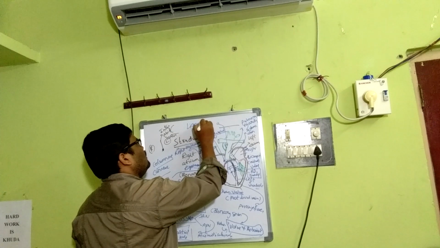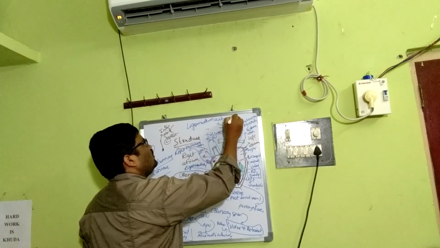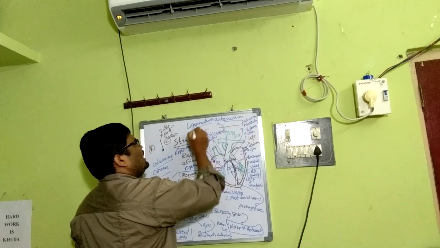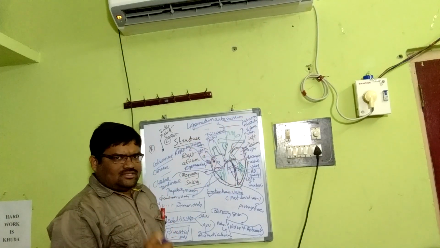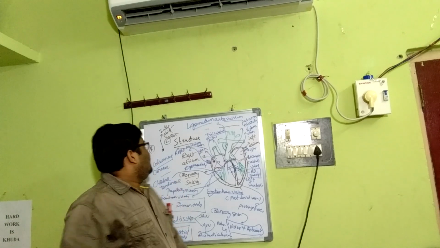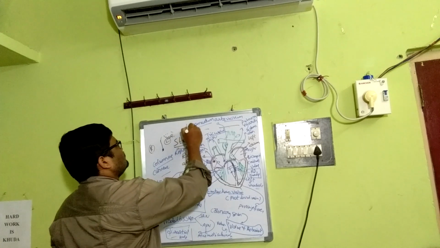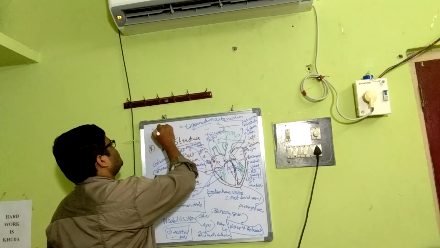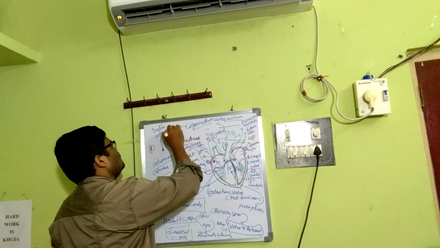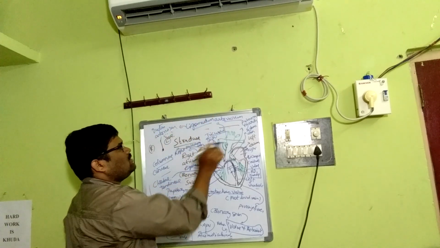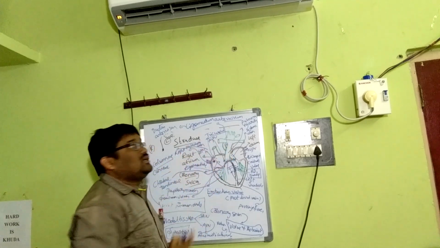In embryonic conditions, it is known as ductus arteriosus. It becomes ligamentum arteriosum, means a fibrous strand that connects at the junction of the pulmonary and systemic aorta.